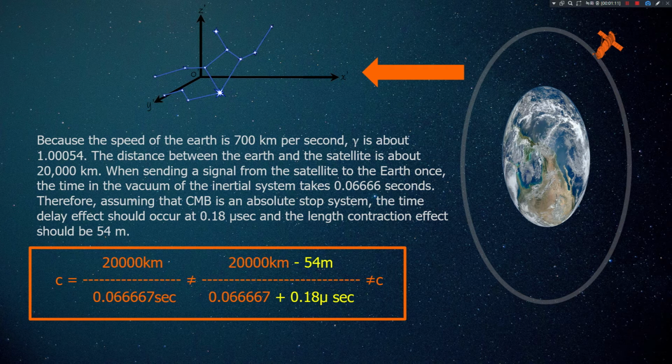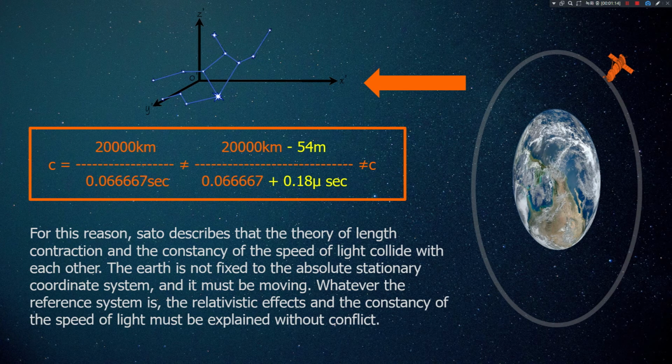And now, we have to think one more thing. Regardless of the result of Sato's observations, we need to simulate this situation where GPS satellites run at 4 kilometers a second relative to Earth, 30 kilometers a second relative to the Sun, and 700 kilometers a second relative to cosmic background radiation. Because the Earth is running at 700 kilometers per second relative to cosmic background radiation, the gamma value is 1.00054. It takes 0.00666 seconds to send a signal from 20,000 kilometers in space to Earth.